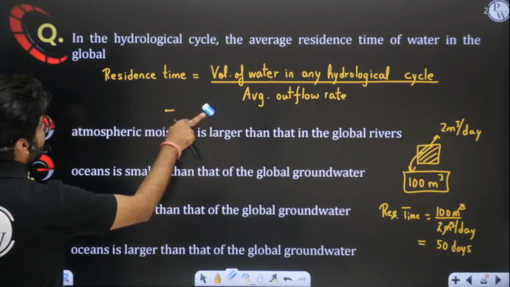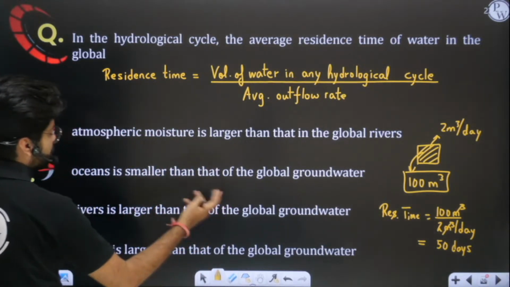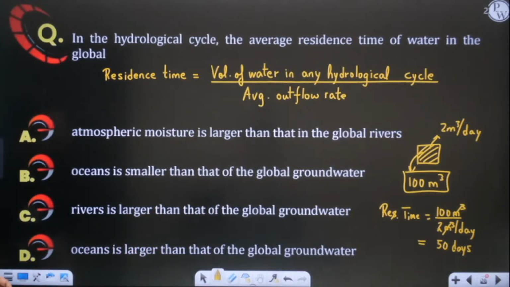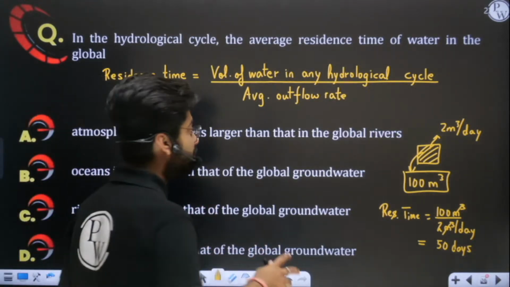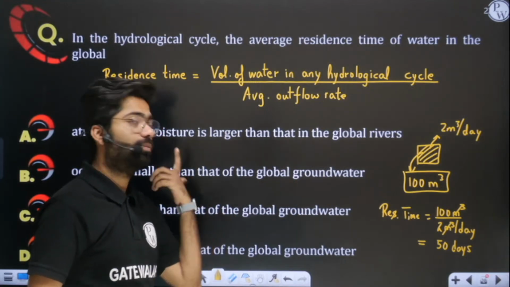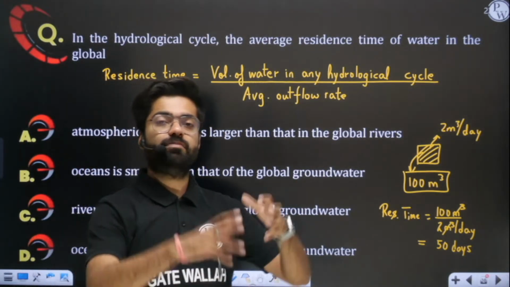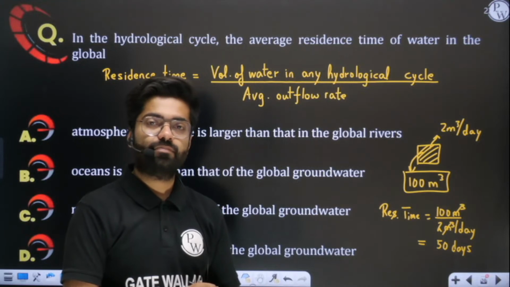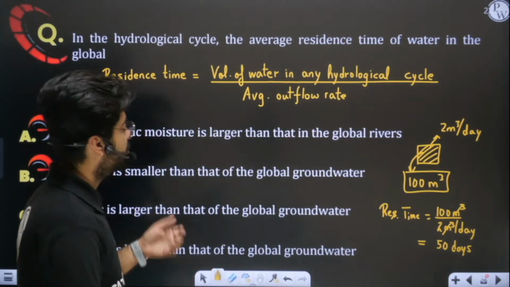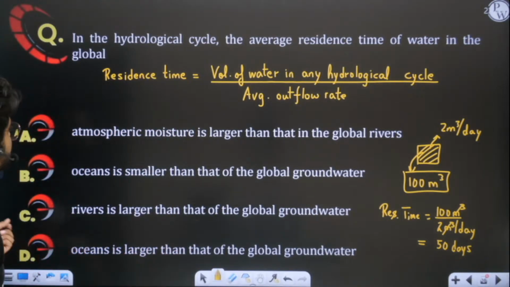See, this is detailed factual data, very detailed, that you cannot remember. So obviously I'm just trying to tell you how you can evaluate the residence time of global groundwater. Simply put the volume of entire groundwater which is present in the entire world and simply divide by average outflow rate. You will get the residence time.